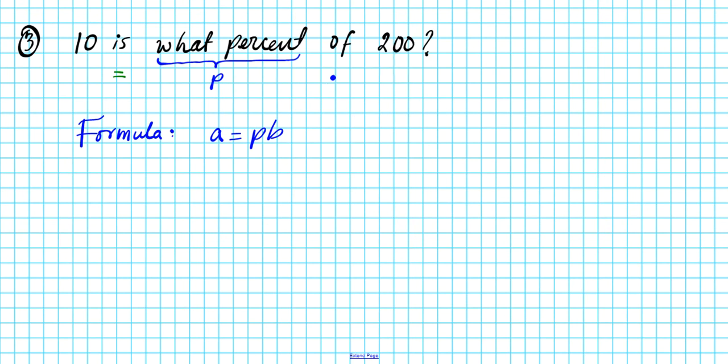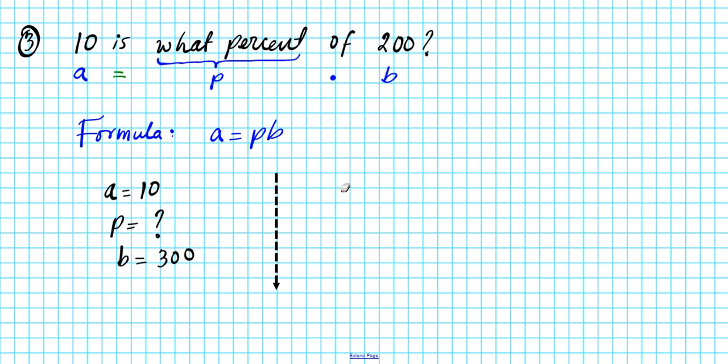So 200 is automatically your base, and this value here is your final amount. Okay, so A is 10, P, the percent, is unknown, and the base amount is 200. So we have everything we need to compute the percent.